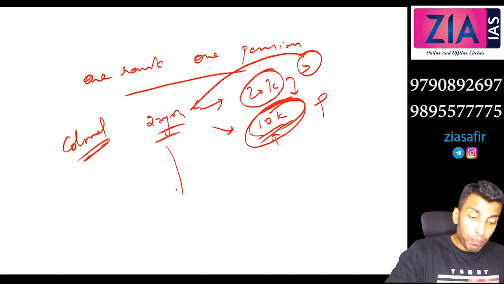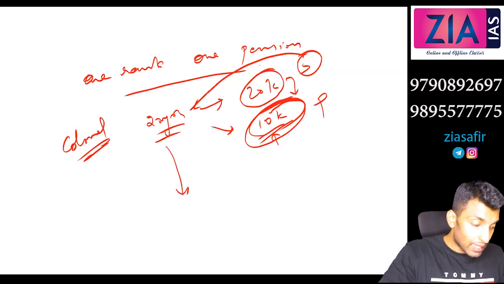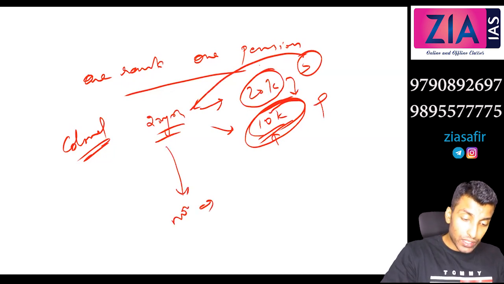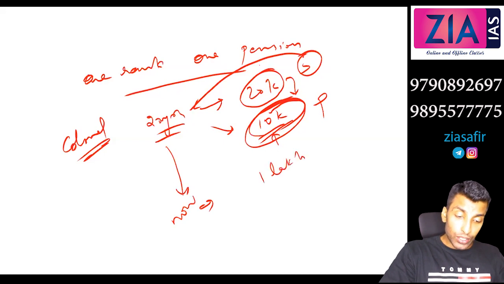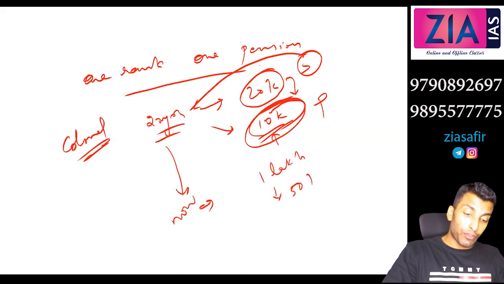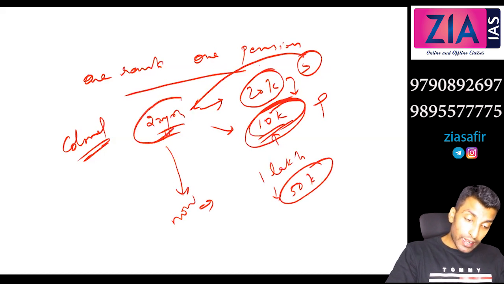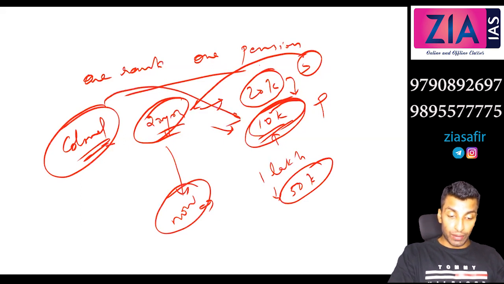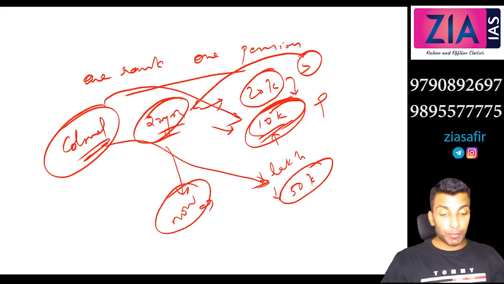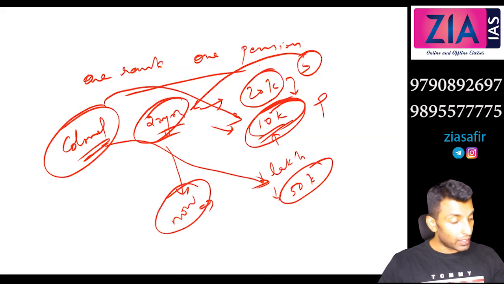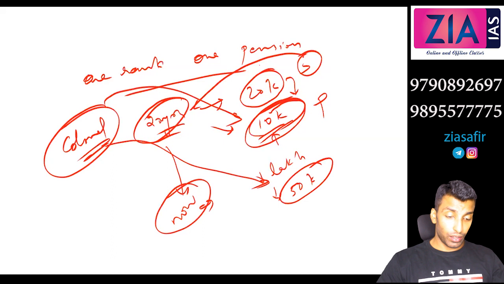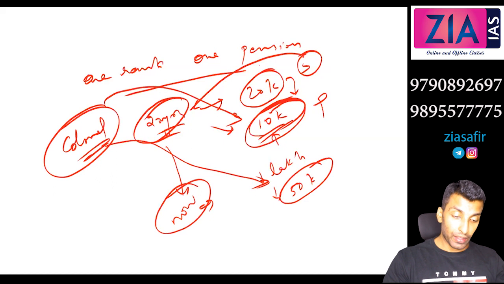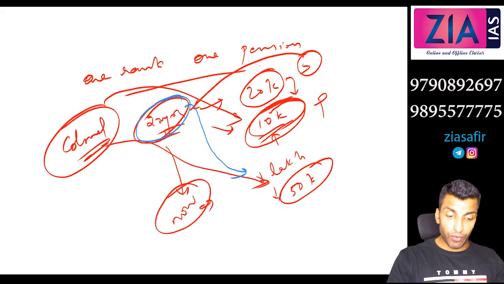Now let's suppose a new colonel who is retiring now. What is the salary? Let's say now the salary will be like 1 lakh. Okay, so what is the pension that he is getting? He is getting 50,000. So both retired in the same rank, but there is a difference in pension. But the living expense is the same for both these people, right? So that is why this question of one rank, one pension is there, basically to update to the new scale. So if these people had been given the salary as per these people, then they would also get this.